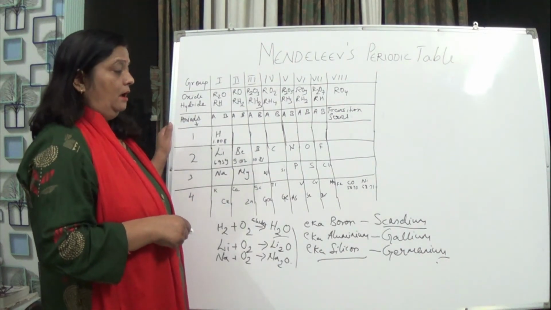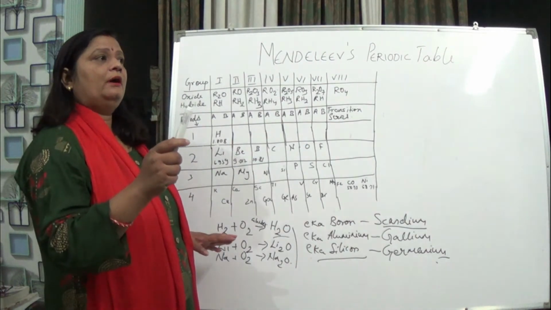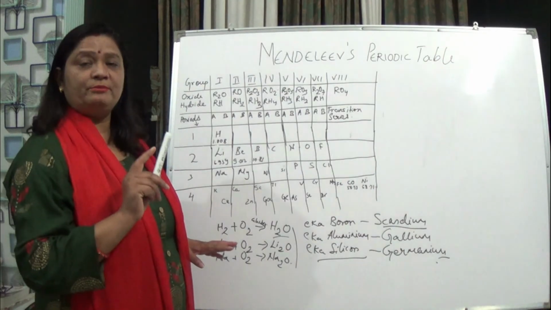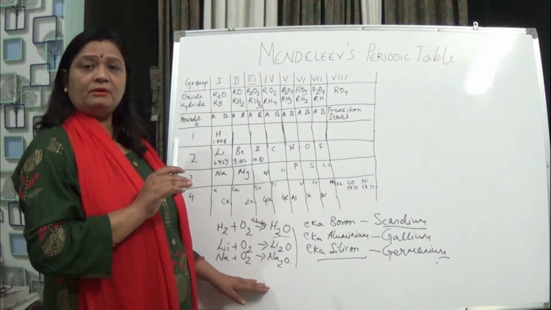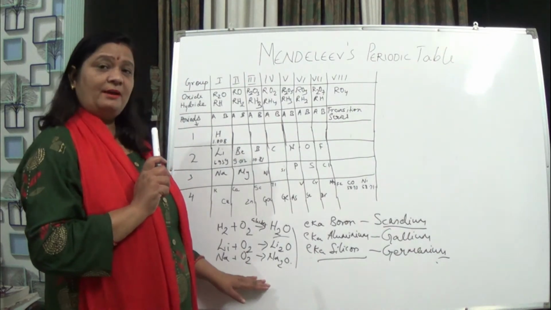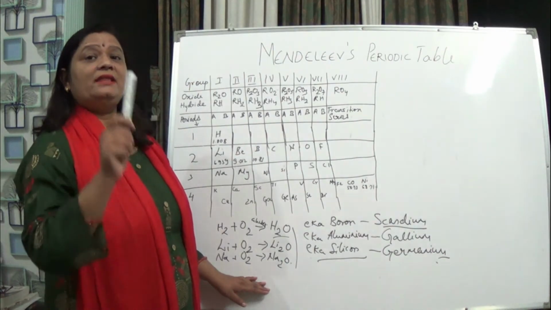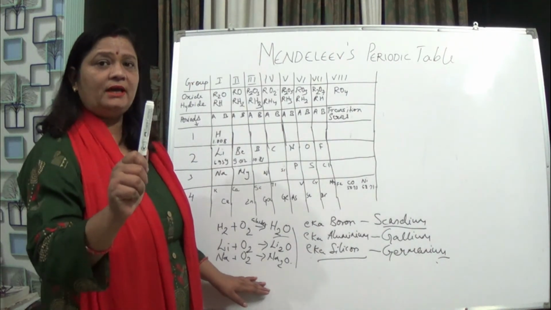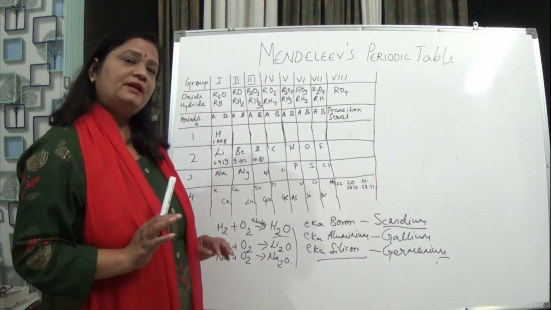These limitations led to the formation of the modern periodic table, because here atomic mass as the fundamental basis for classification was replaced by atomic number, which is more fundamental for classification of elements.